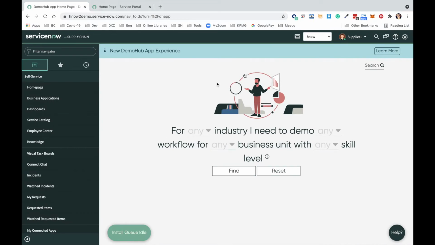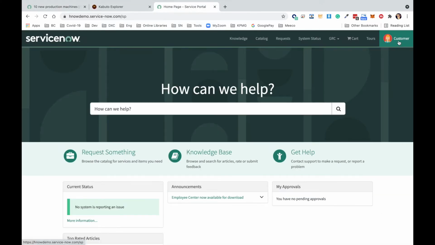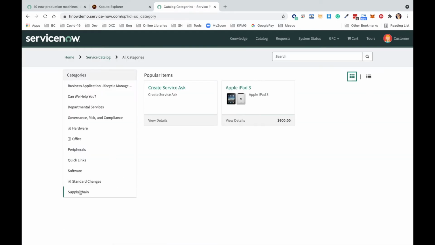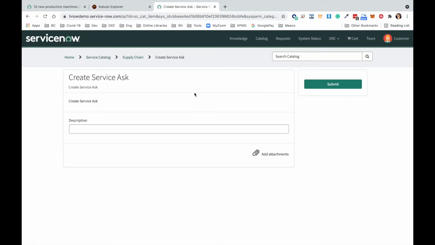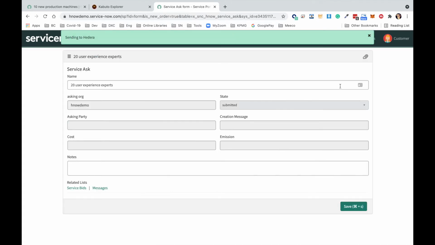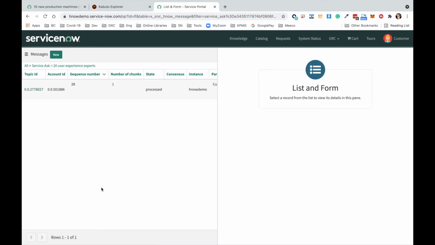Of course, you can interact with the AppNet not just from the classic UI, you can interact also from the service portal, for example. So as a customer, I can place my service ask from the supply chain category, and I can request to create a service ask to the supplier network. This can be something like 20 user experience experts, and it's very simple, but can be as complex as we want. And if we submit that, the service ask is created, initially with the submitted state, but you can see that when the message arrives, the state changes to active, and you have visibility on the messages as well.